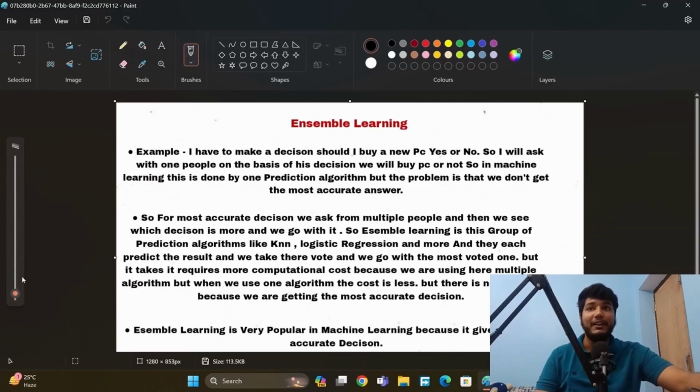So, Ensemble learning. For example, I have to make a decision: should I buy a new PC, yes or no? So I will ask one person, okay? On the basis of his decision, we will buy the PC or not, okay?